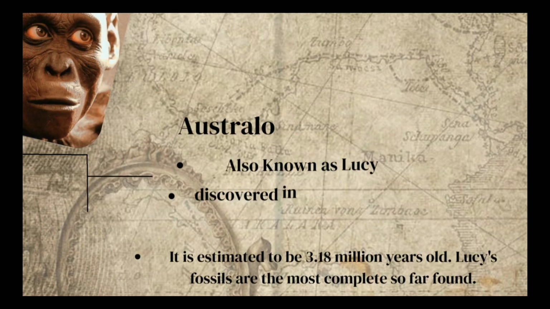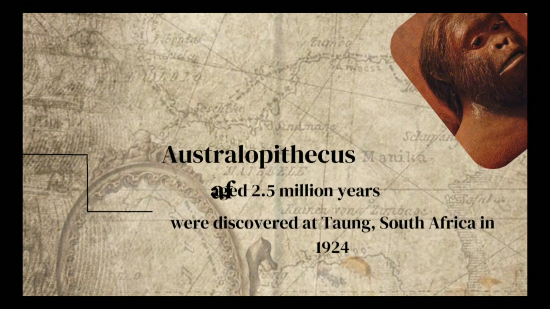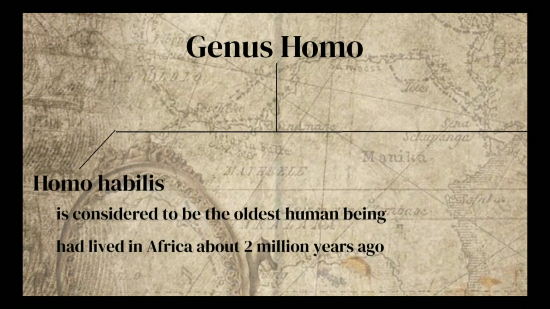Then, we have Australopithecine afarensis, also known as Lucy or Dinknesh. This was discovered in the Afar region in Hadar in 1974, and it is estimated to be 3.18 million years old. Lucy's fossils are the most complete so far found. Finally, we have the Australopithecus africanus, which is estimated to be 2.5 million years old, and it was found in Taung, South Africa in 1924.